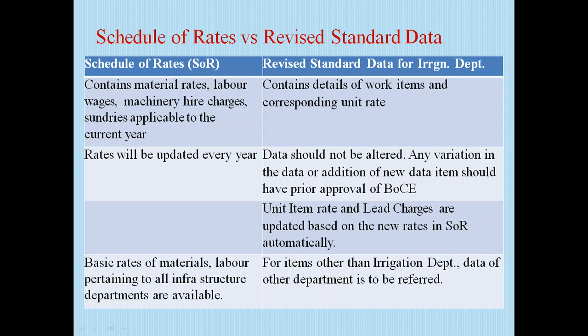Any variation in the data or addition of new data items should have prior approval of Board of Chief Engineers. Unit item rate and lead charges are updated based on the new rates in SOR automatically. Basic rates of materials, labor pertaining to all infrastructure departments are available in SSR. For items other than irrigation department, data of other departments is to be referred to in data.